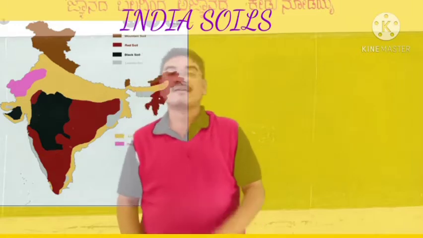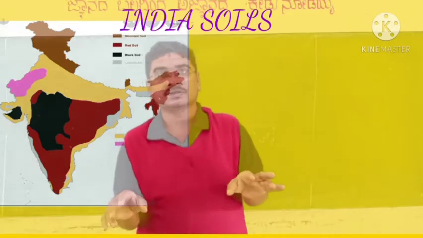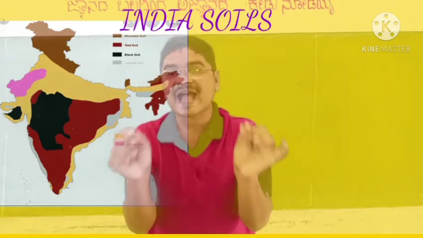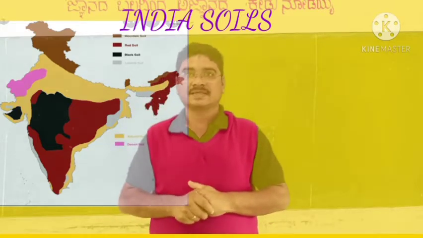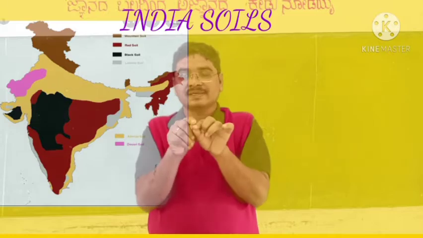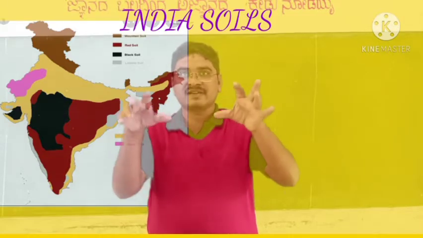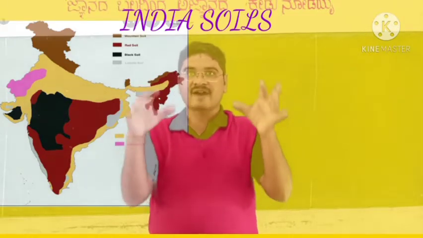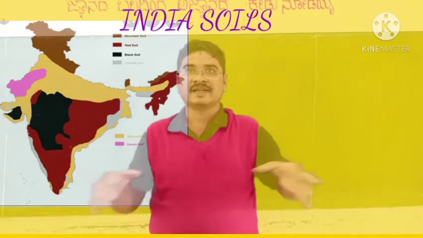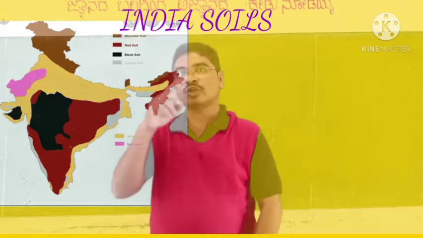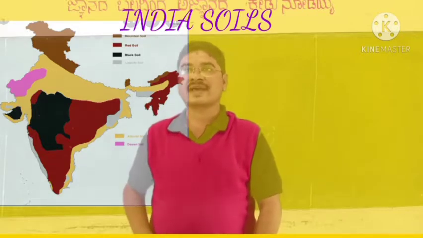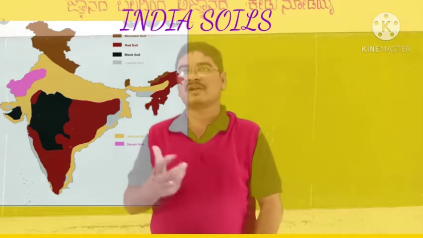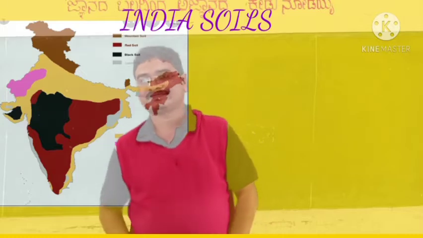Where can alluvial soil be seen? It can be seen in the Indo-Gangetic plain and coastal plains. They cover an area of about 15 lakh square kilometers in India.